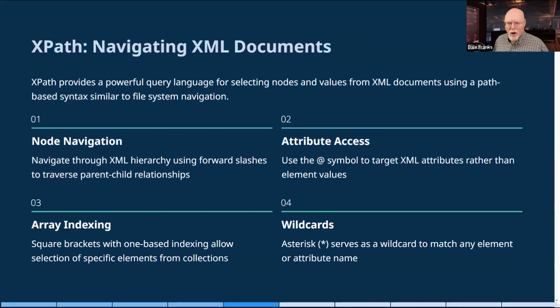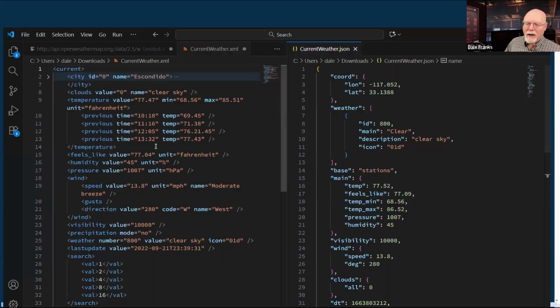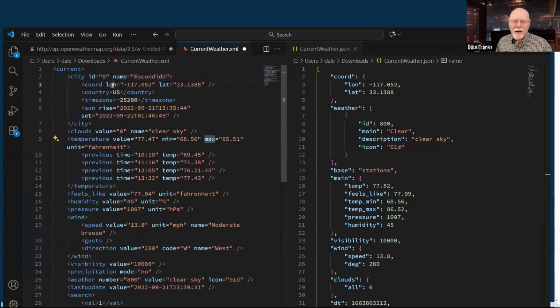All right, so let's talk about XPath. Now, we've already talked about the nodes and how you navigate through the nodes, but we also saw attributes as well. So if we go back to our JSON document, we talked about the temperature, which has the value attribute, and the min and the max attribute, or we talked about the city actually, and we talked about the latitude and longitude, or in this case, longitude and latitude attributes.